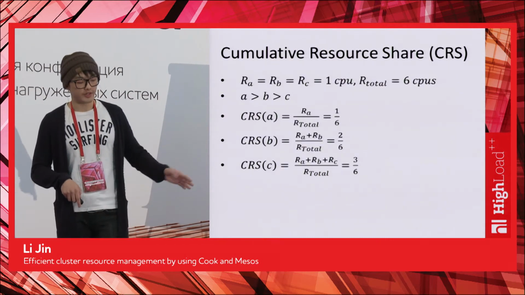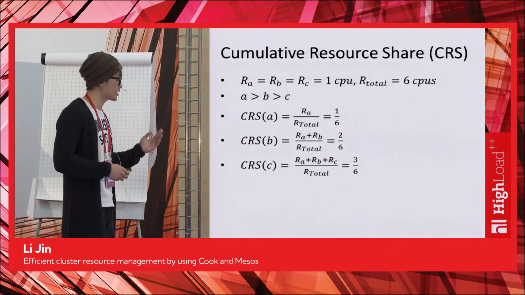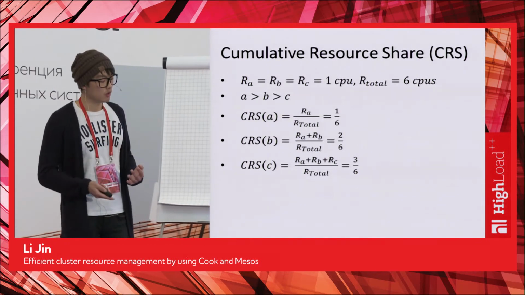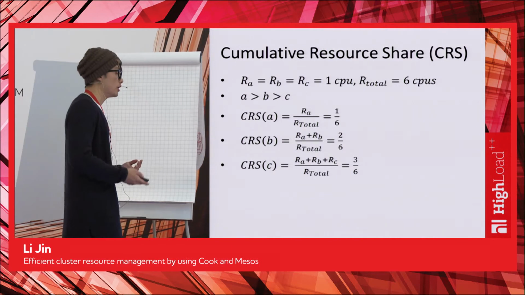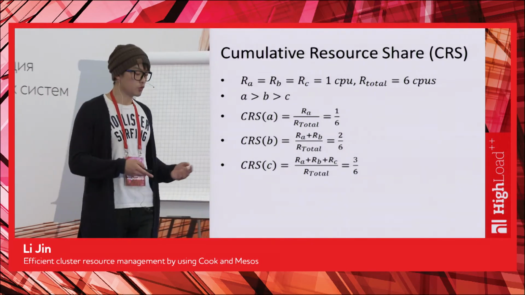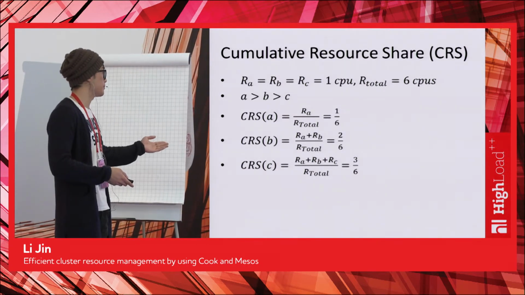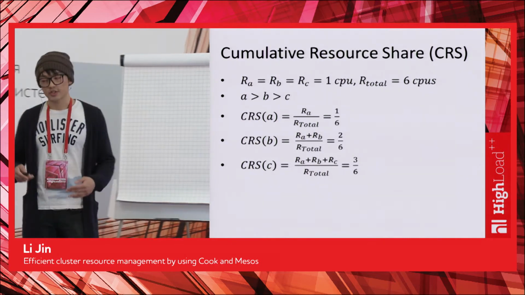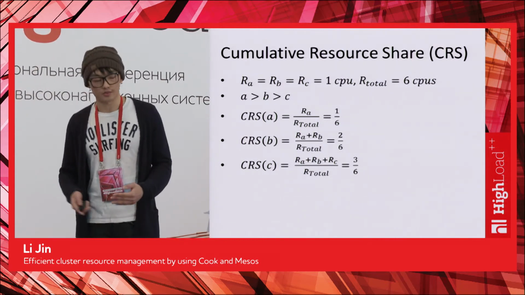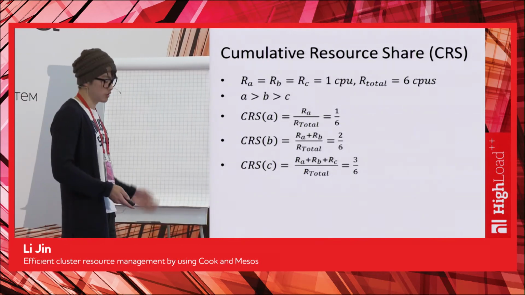So let's go through a quick example to see how that makes sense. Same example here, we just take one user in this case. There are 3 tasks, A, B, and C, each one of them taking one CPU. A is more important than B. B is more important than C. So the CRS of A is simply what? The resource of A divided by the total resource, because there's nothing more important than it, which ends up being 1/6. And the CRS of B is the resource of A and B divided by the total resource, because A is more important than B. And C is similar. So we end up with these 3 scores.